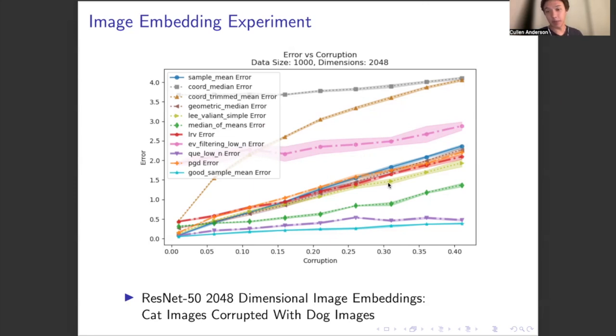And perhaps most notably, Lee-Valiant simple does not perform as well here as it did in the large language model embedding case, where it had nearly optimal performance relative to the good sample mean. So again, this just reinforces the idea that Lee-Valiant simple does tend to depend on the distribution.